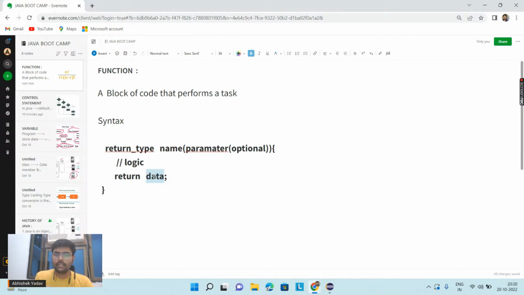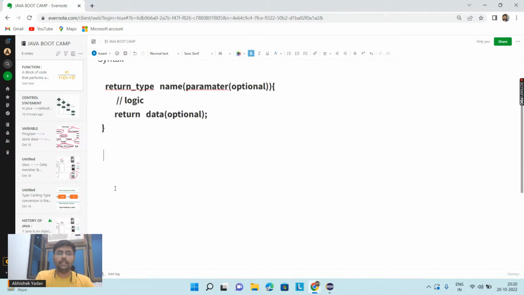You can return data and you cannot return data. It depends on the situation, it depends on the problem statement. Optional. So here, let's take one example. I have to create a function to print something, let's say, to print my name on the output screen.